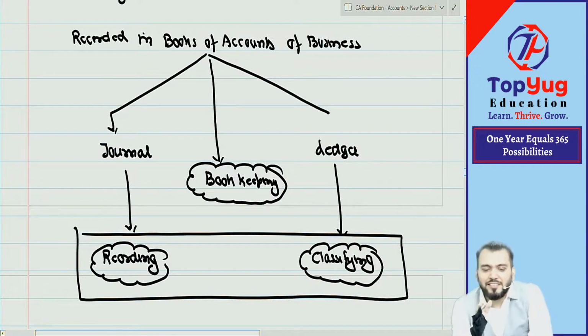The question is like this. We record all transactions in journal and ledger, and these two books are given to the users of financial statements. True or false?